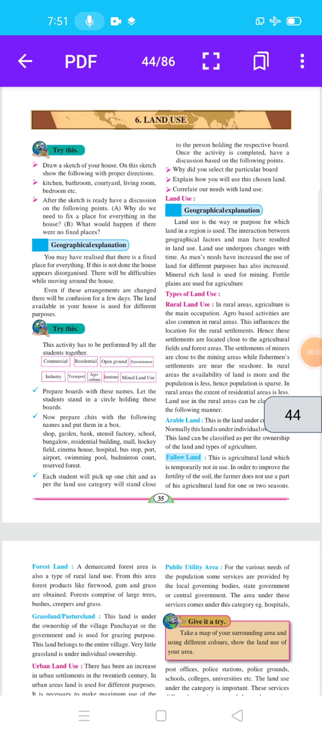In the last video, we completed lesson number 5, ocean currents. In that video, we completed an experiment and some other points. Now let us start our lesson number 6, land use. The name of our lesson number 6 is land use.